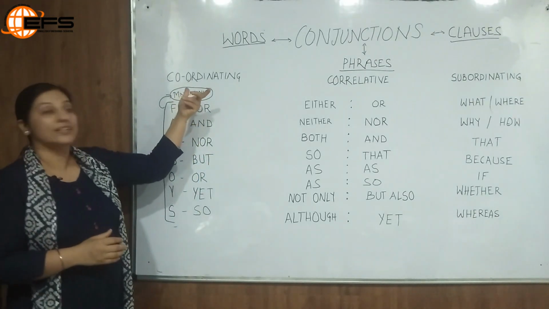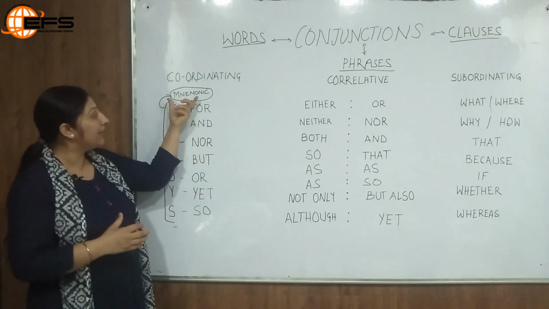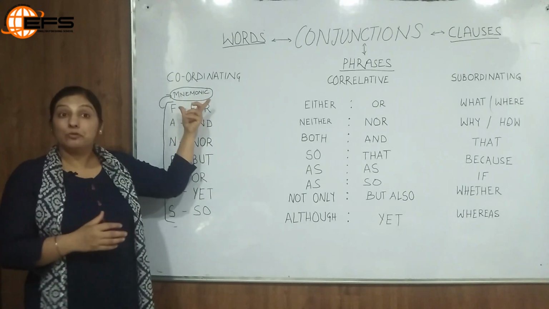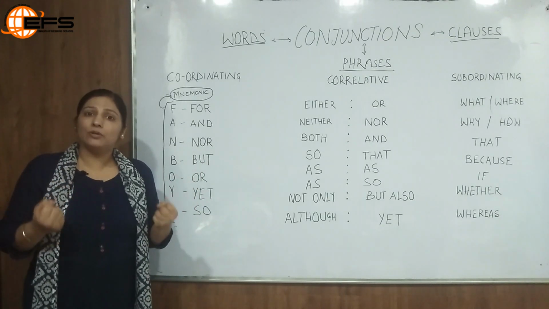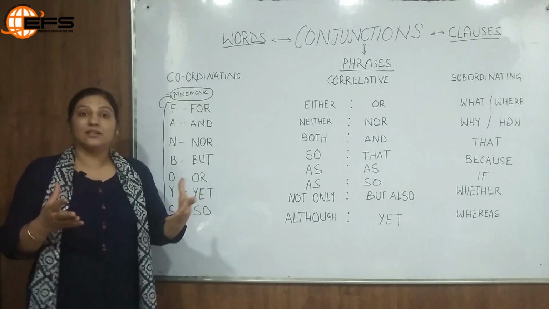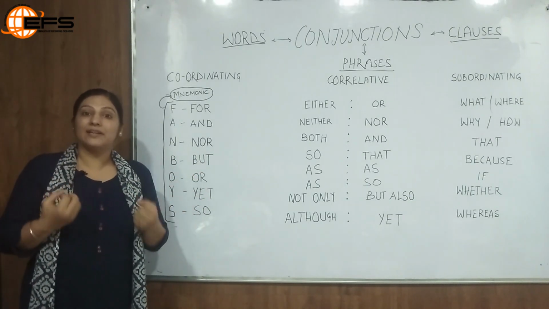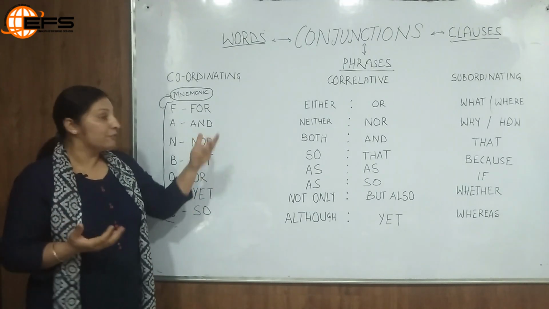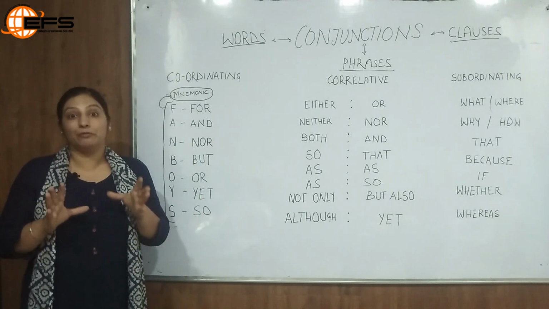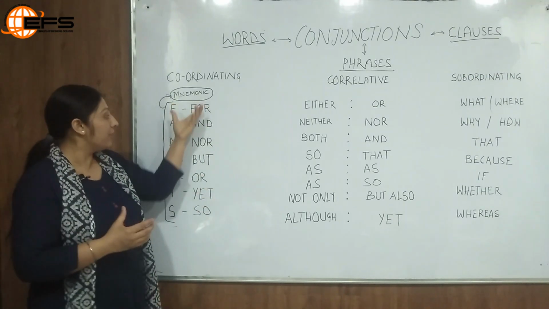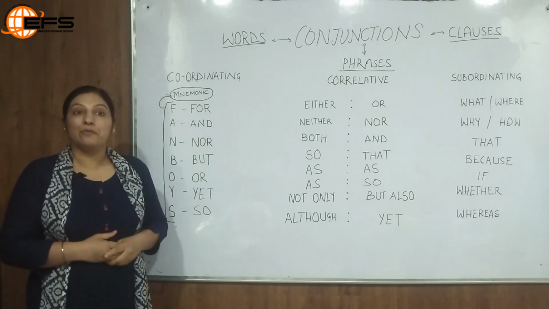Now when we say coordinating, we often get to understand it by a very smart mnemonic. Now let's understand what a mnemonic is. You must have studied in mathematics, to remember certain formulas, we use certain mnemonics. A mnemonic is basically a memory word wherein you can construct a formula just to memorize and remember technical terms easily. We have BODMAS in mathematics and we remember it very clearly when we want to put up the formula in any context. So the same mnemonic has been used for coordinating conjunctions here and the mnemonic is FANBOYS.